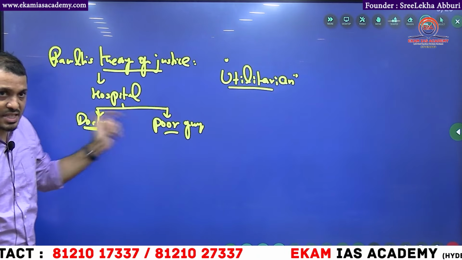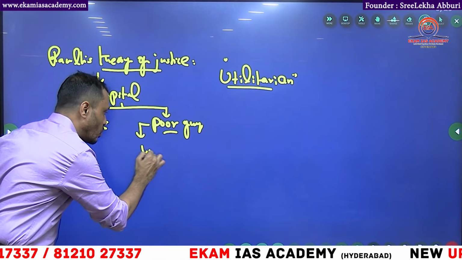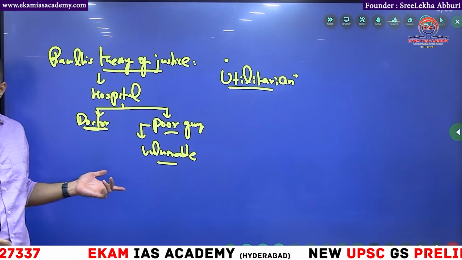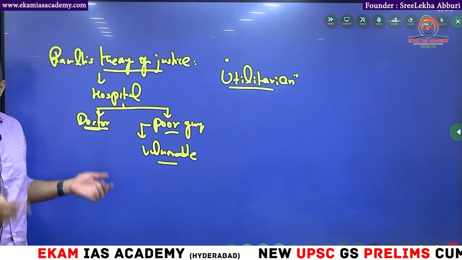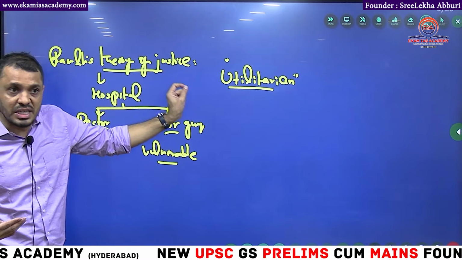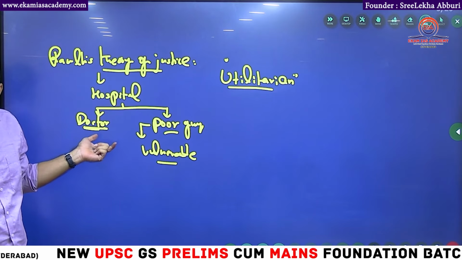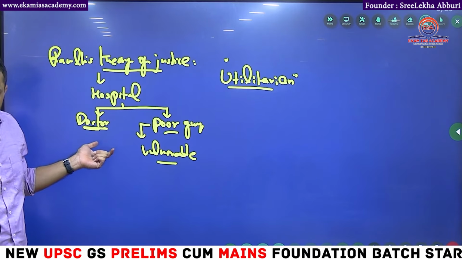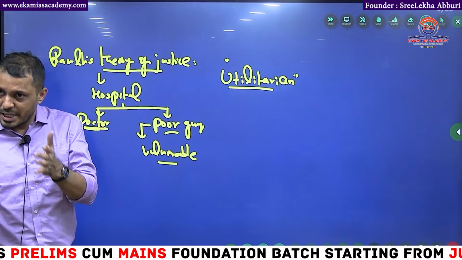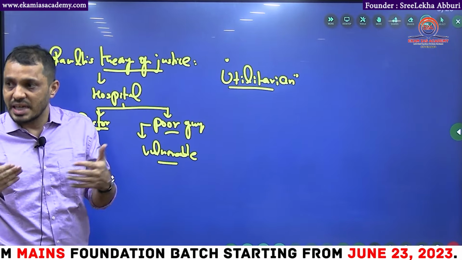This is what John Rawls said: by believing in utilitarianism, we are neglecting the vulnerable people. See how simple it is to understand. If you don't understand, you will get confused about what this utilitarian theory is. Utilitarian theory is about doing good to the greatest number of people. The same applies when you are making a road through a village. What does the government think to do the great justice?